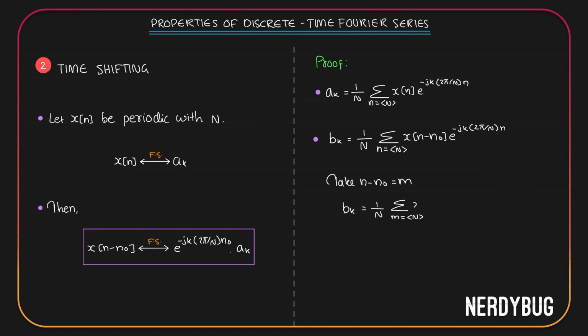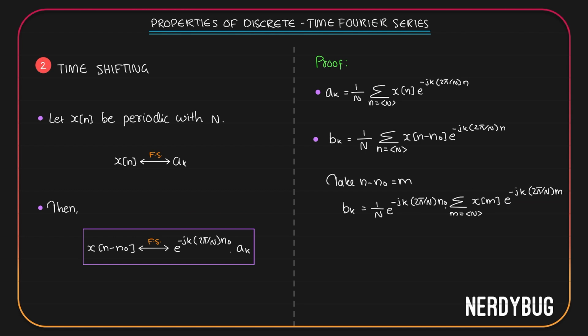x of n minus n naught becomes x of m, e raised to minus j k 2 pi by N times n becomes m plus n naught. Here we have e raised to minus j k 2 pi by N multiplied by m plus n naught. We can split it into two terms: e raised to minus j k 2 pi by N into m, multiplied by e raised to minus j k 2 pi by N into n naught. Here the summation is with respect to the variable m. e raised to minus j k 2 pi by N n naught doesn't have anything to do with m, so it can come out of the summation.